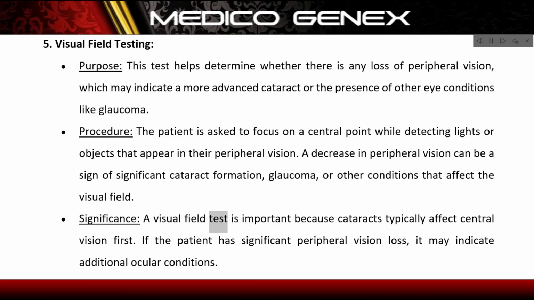Significance. A visual field test is important because cataracts typically affect central vision first. If the patient has significant peripheral vision loss, it may indicate additional ocular conditions.